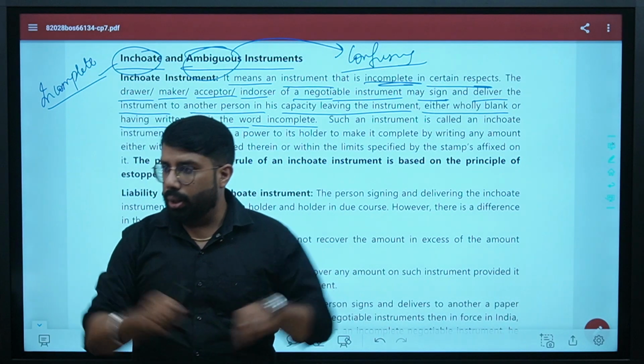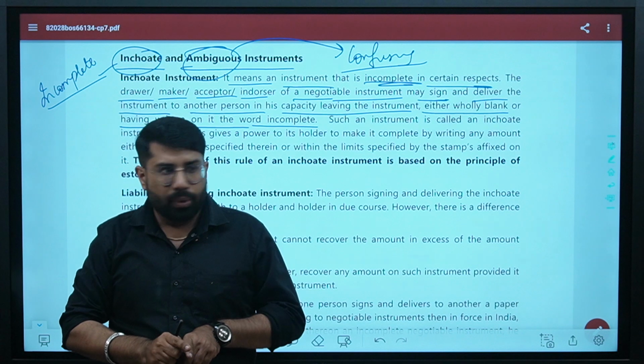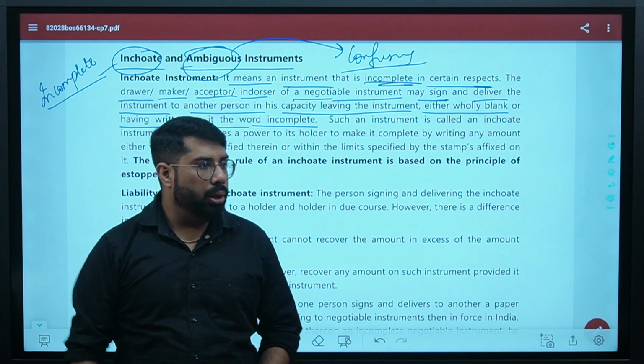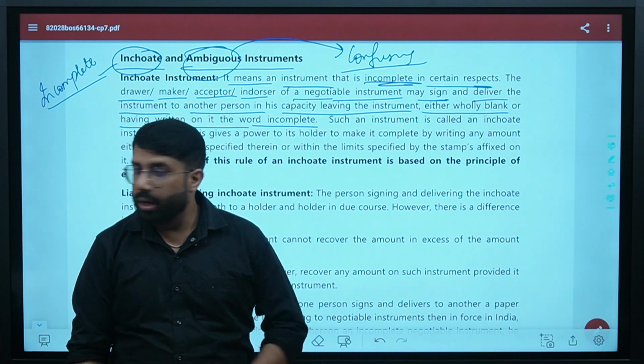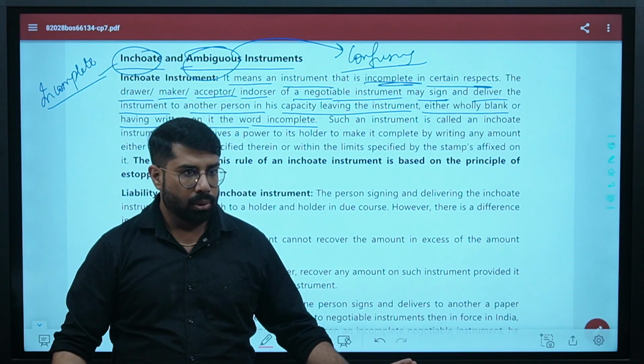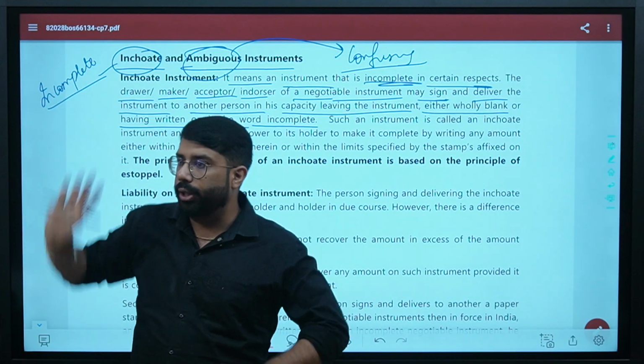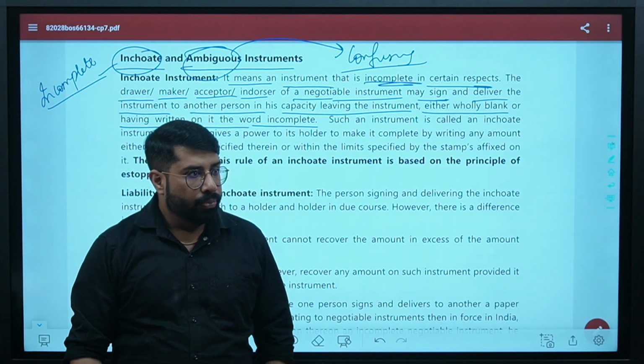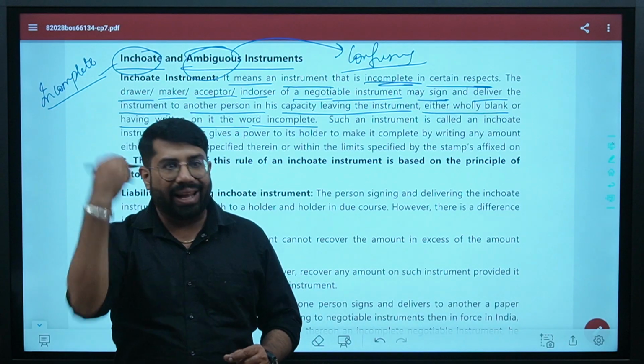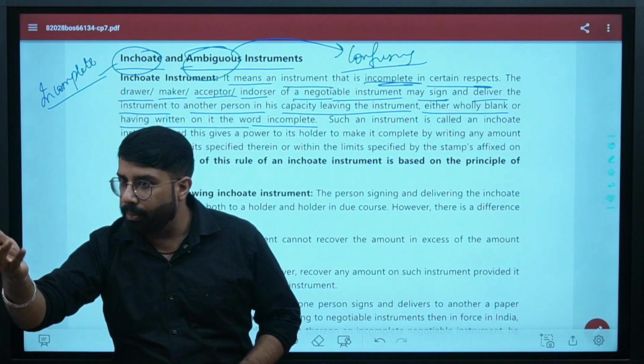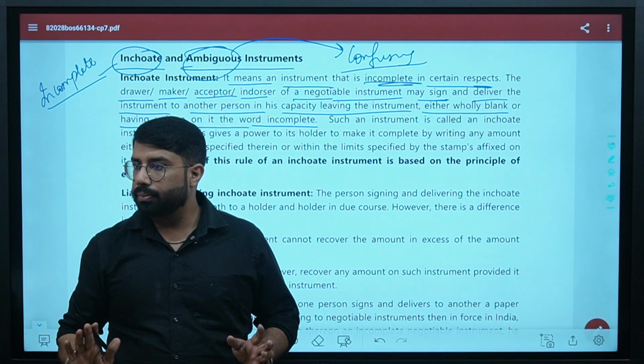Whatever instrument you are drawing, if you don't fill in any particulars, it is blank and will be referred to as an inchoate instrument. Or if you write incomplete on the face of the instrument, that will also become an inchoate instrument.